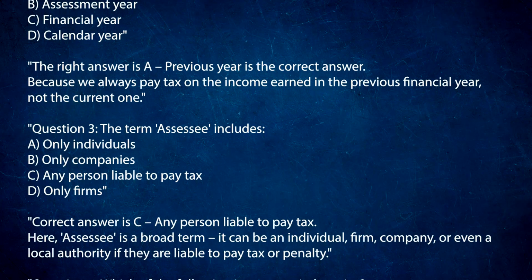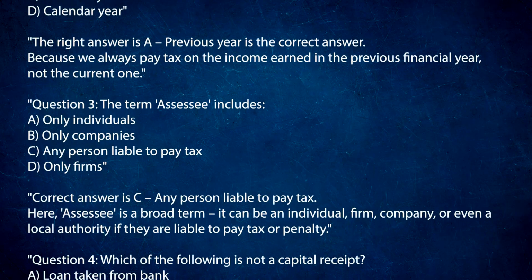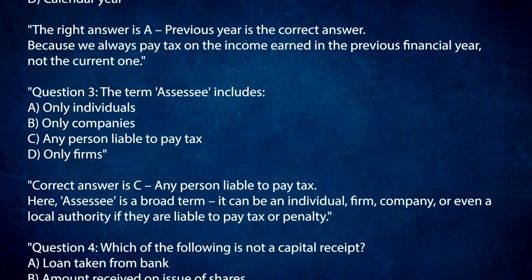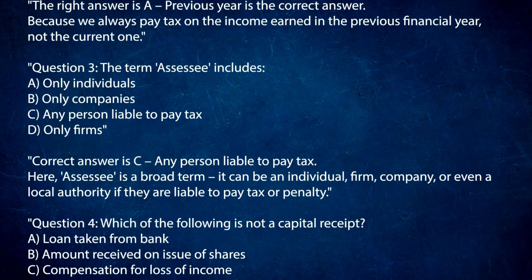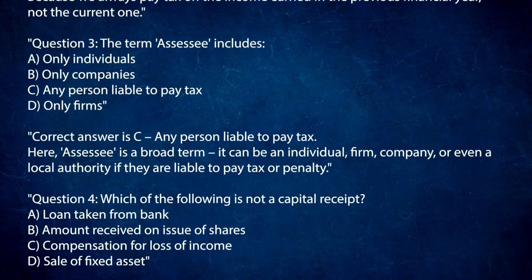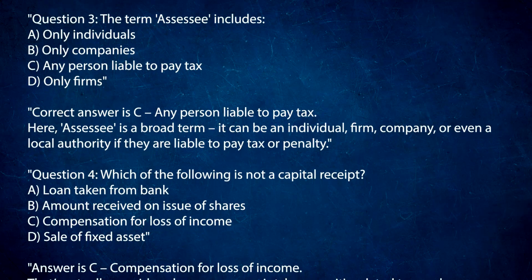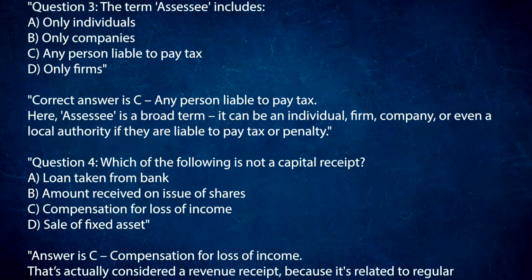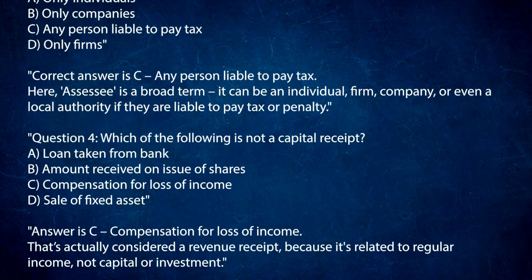Question 3. The term assessee includes: A. Only individuals. B. Only companies. C. Any person liable to pay tax. D. Only firms. Correct answer is C. Any person liable to pay tax. Here, assessee is a broad term. It can be an individual, firm, company, or even a local authority if they are liable to pay tax or penalty.